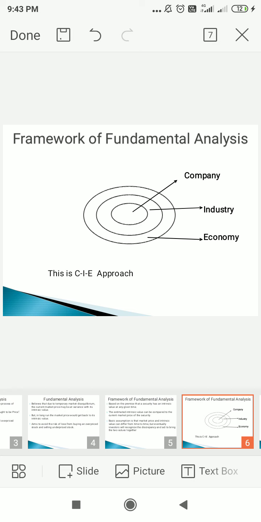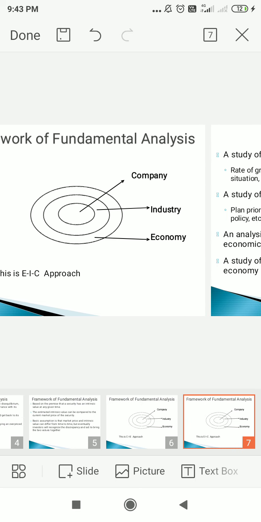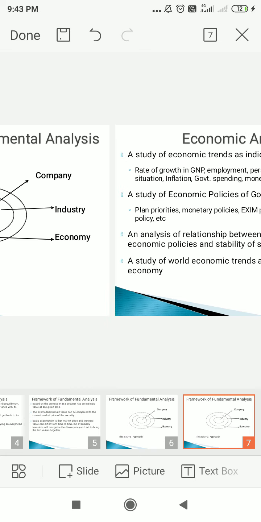That means we have to take into consideration three analyses: economic, industry, and company analysis. In some books this is given as the EIC approach. There will definitely be a question asking what fundamental analysis focuses on, and your answer will be economy, industry, and company, or company, industry, and economy. That means the CIE approach and the EIC approach are what we focus on here.